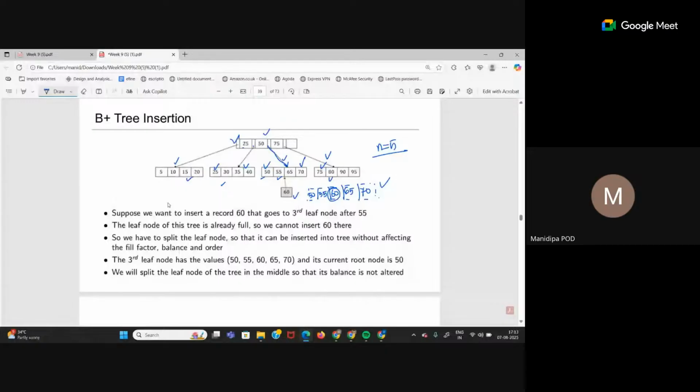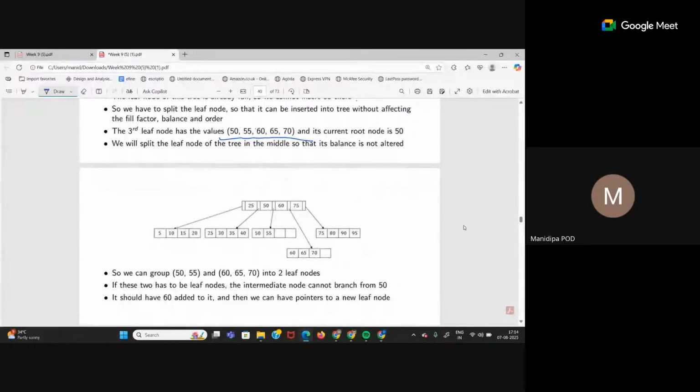So suppose we want to enter a record 60. It goes to this leaf node, right? The leaf node of this tree is already full, so we cannot insert 60. So we have to split the leaf node. If we entered 60, then the middle element will go to the root.